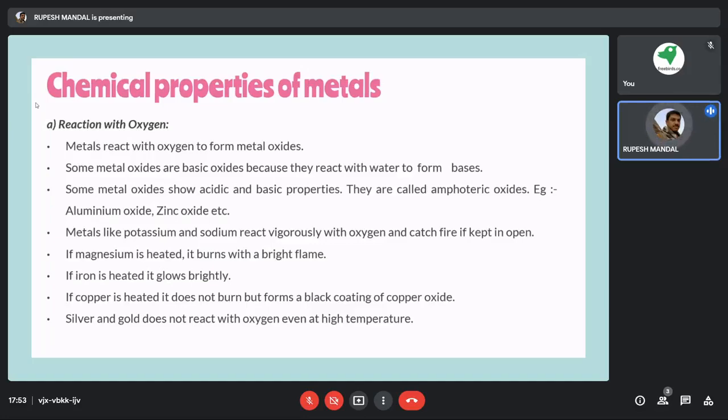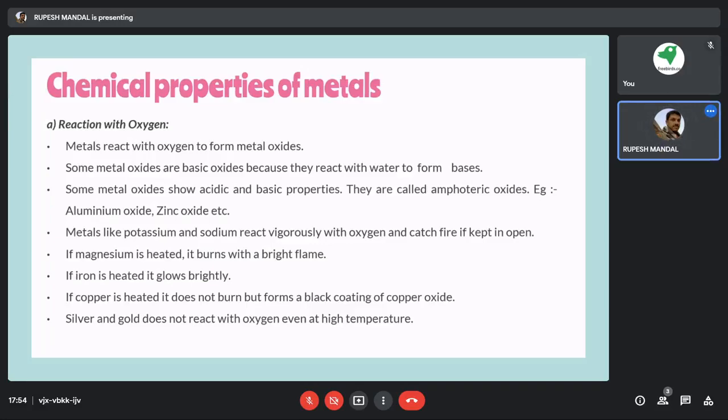These experiments we cannot do here, because they are chemical things, so we need to have all those materials ready. Then some metal oxides are basic oxides because they react with water to form bases. Some metal oxides have both acidic and basic properties as well. They are called amphoteric oxides. For those we have aluminium oxide and zinc oxide.